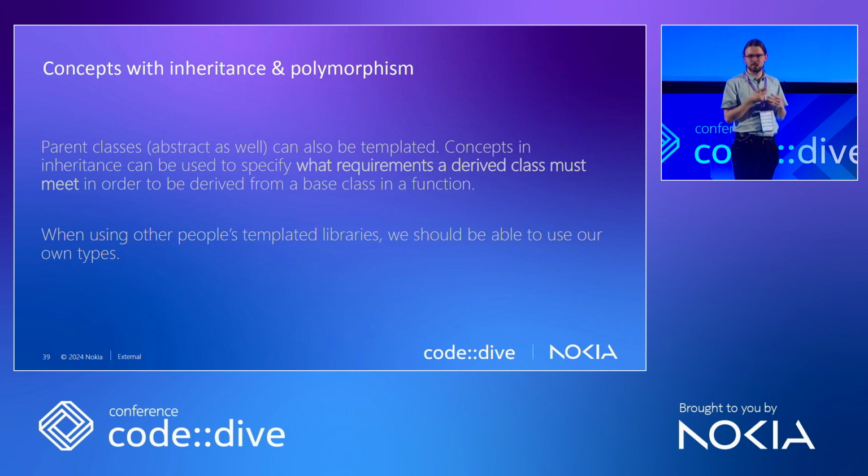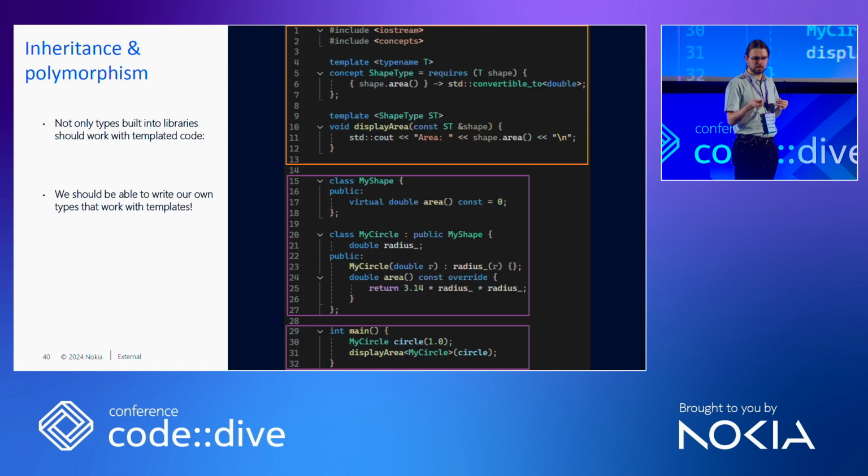So that's the first thing, and using concepts with classes that also use templates, it's just adding another layer of abstractions, and errors can get messy. So using concepts is actually very beneficial. But also an important other thing is that, let's go here. The types that are in libraries, the other external libraries that we use, we should be able to use those algorithms, for example, functions, their classes, with our own types.